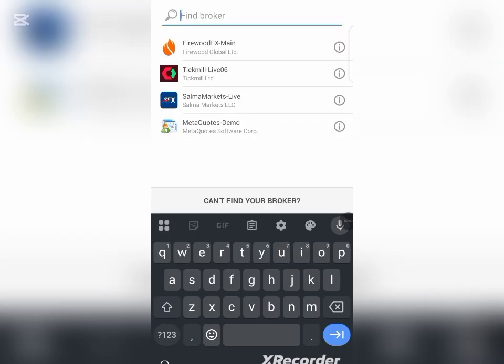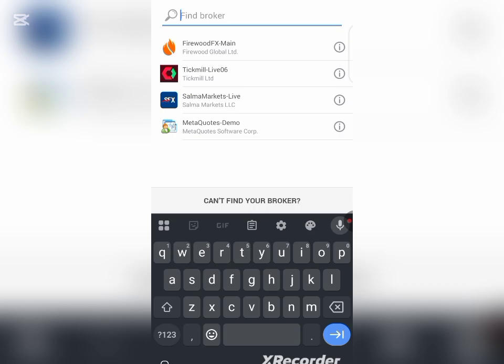As you can see, this is your login credentials for the MT4 platform. You can only trade this free $30 forex no deposit bonus on an MT4 account. So in here, you are going to take your login details and log in on your MT4 platform, and I will be showing you how you can do that right now. The name of our server is Live06 Tickmail. As you can see, this is it right here on our screen.